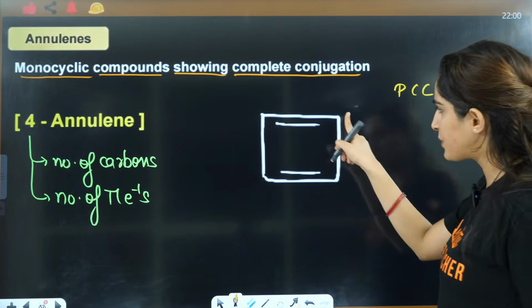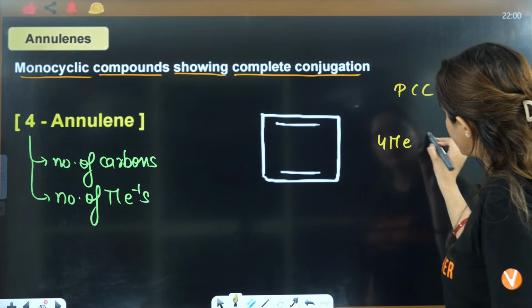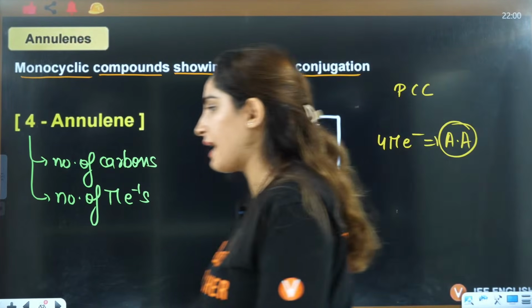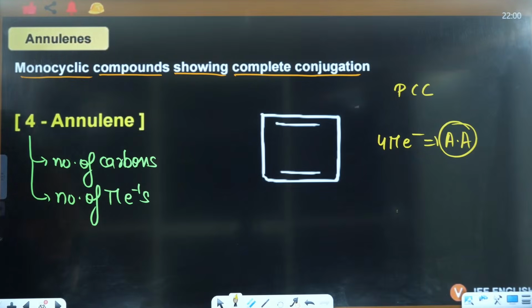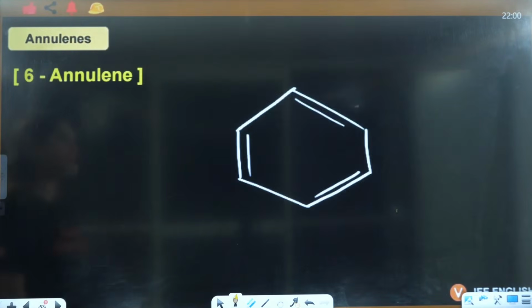Planarity is there, it is sp2, sp2, sp2, sp2. Okay, 4 pi electrons it has, so it will be anti-aromatic. It will be anti-aromatic. Okay, let's see the next one.